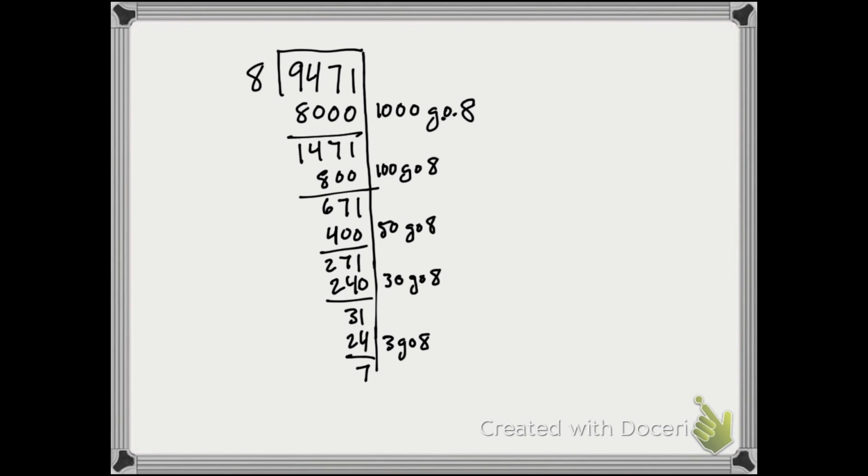So now to answer the original question, how many groups of 8 can I make? I just go back and look at all the groups of 8 that I've made. So I can just start adding 1,000, another 100, 50, 30, 3, so 1,000, and then 183. That's how many groups of 8 I can make. And then we have to keep track of the remainder. So 9,471 divided by 8 is 1,183, remainder 7.